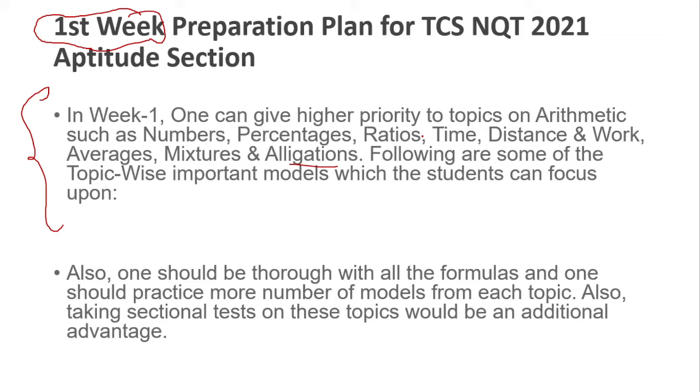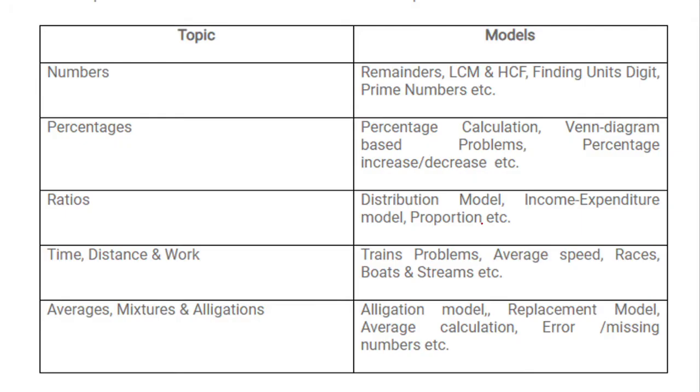IndiaBix is one of the sites that you can refer to for the TCS NQT. These topics would be an additional advantage. You can find in detail numbers, percentage, ratio, and the different models you can complete, then time, distance and work, then average, mixture, allegation. If you go through all these different models in detail, this comes under quantitative aptitude.